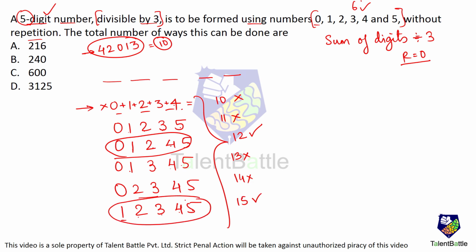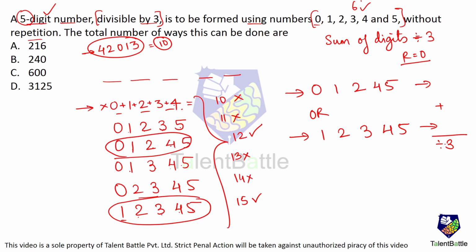So what we can do is we can either form the numbers using 0, 1, 2, 4, 5, these 5 digits, or we can form the numbers using the digits 1, 2, 3, 4 and 5. So numbers formed using this plus numbers formed using this are divisible by 3. So first of all, using these 5 digits, 1, 2, 3, 4 and 5, how many numbers can be formed?